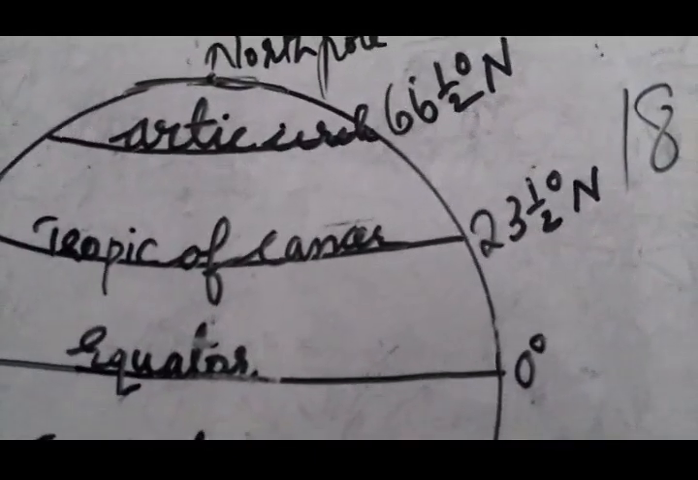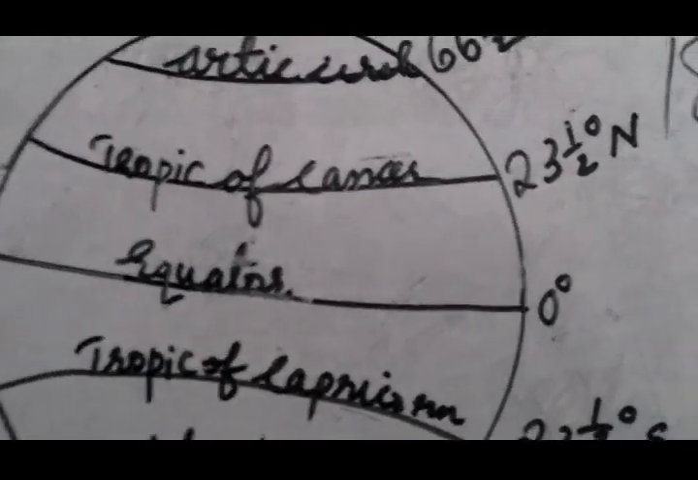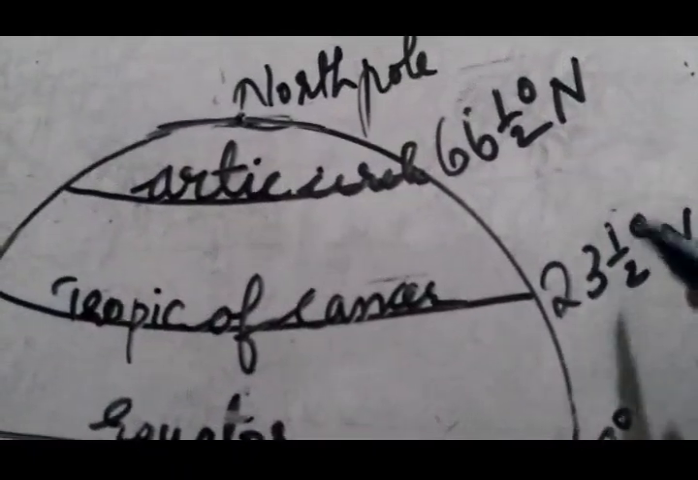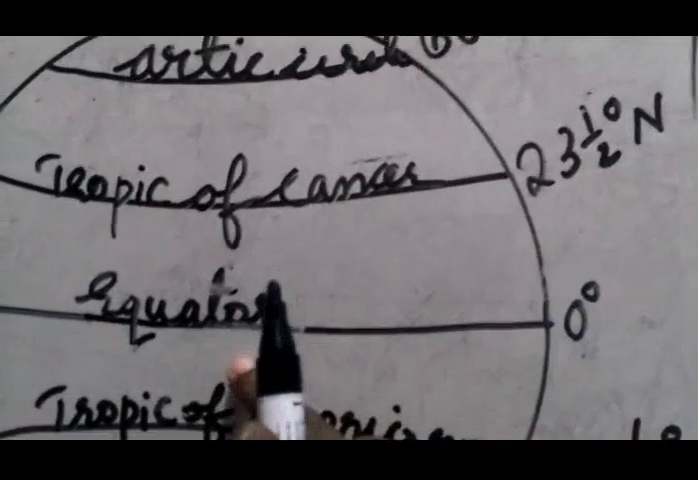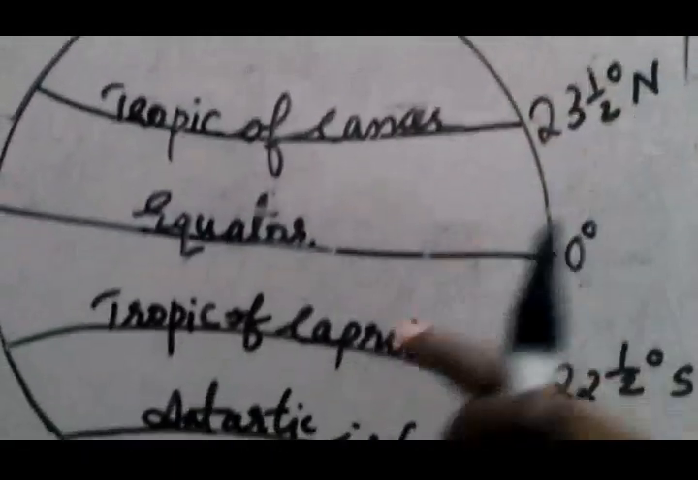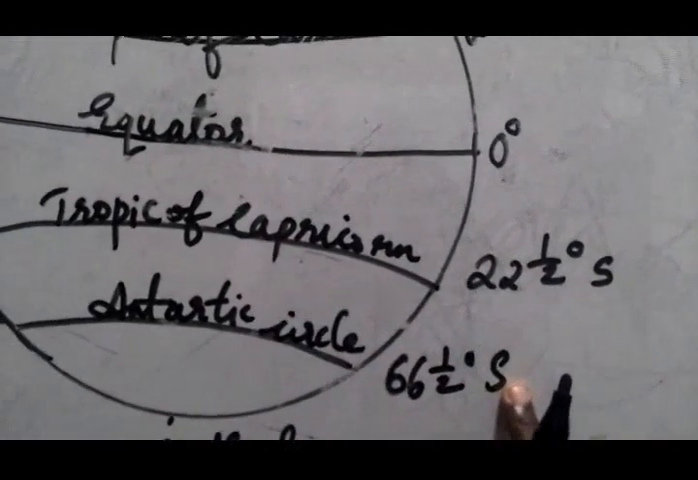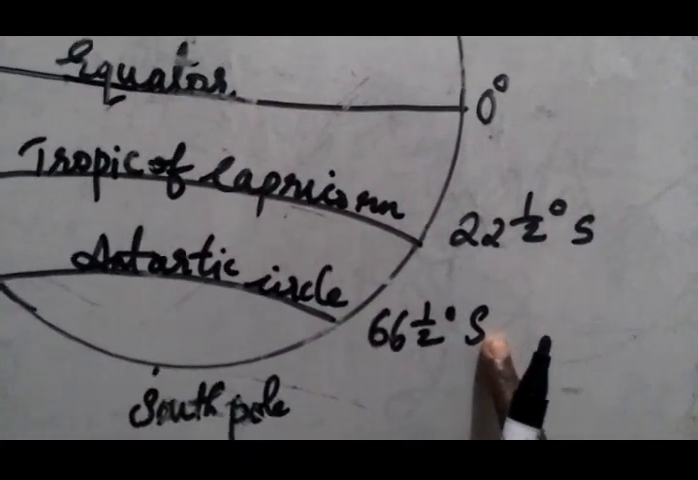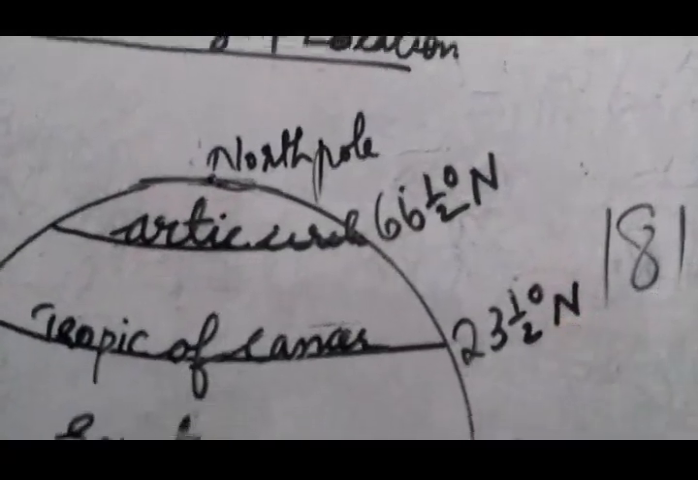And the value of each latitude is followed by the word N or S. So the value of each latitude, whether it is 23.5 degree, after that N is coming, which indicates from the equator to the northern area it is known as northern hemisphere. From the equator to the southern area it is southern hemisphere. That is why after the value of each latitude there is a letter S or N.